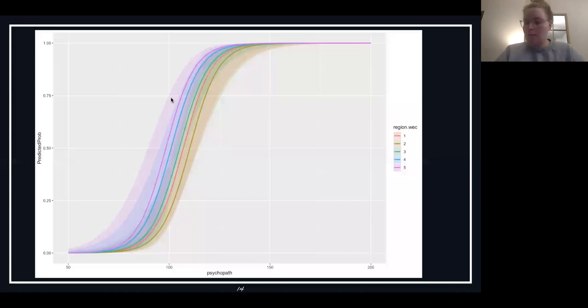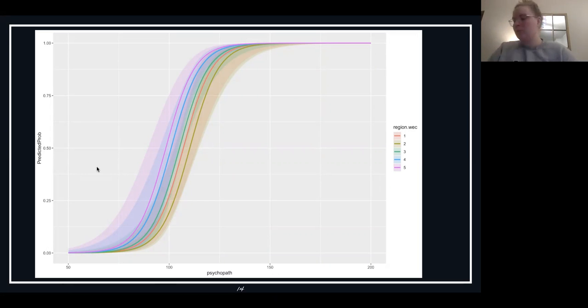So you can also see this in our plot. On our y-axis is our predicted probability for our outcome. So 0 to 0.5 representing 0, and that being not a serial killer, 0.5 to 1 representing 1, so saying yes to being a serial killer. And you can find the score on the psychopath test on the x-axis, and then go up to the line that matches the region that they're in. You can see that here on the legend, regions 1 through 5 and the colors associated with that. And so you find the psychopath score, find the line that matches and go across, and it tells you where this individual falls on our predictability scale.